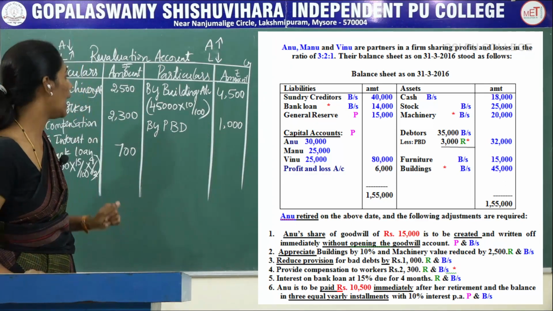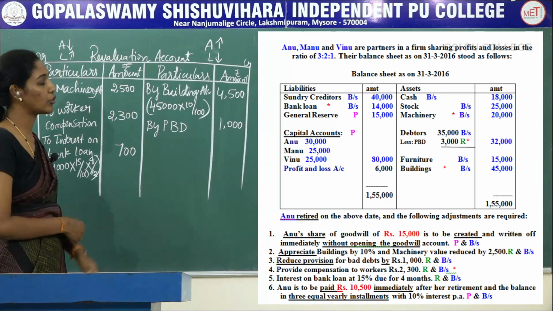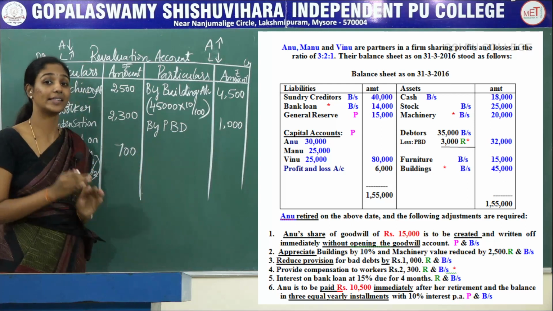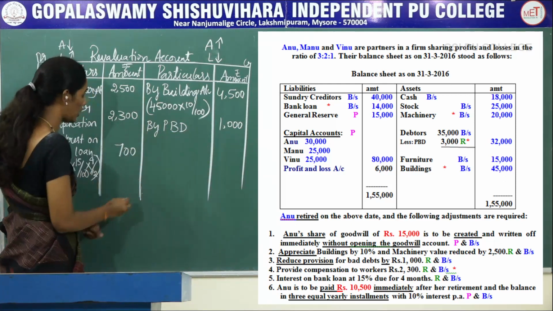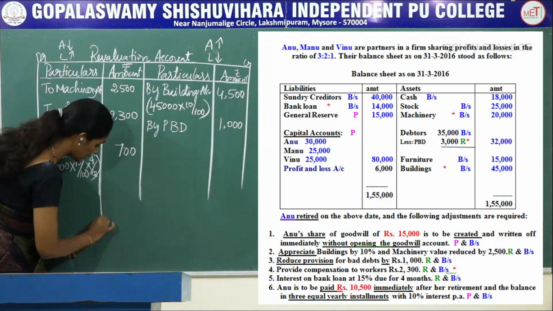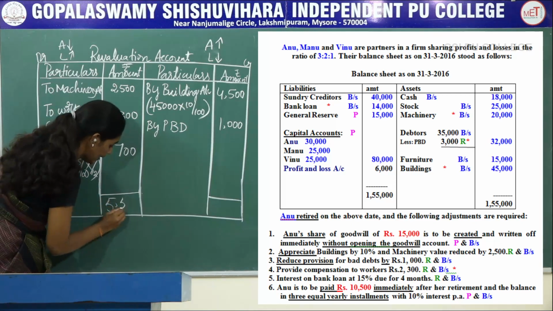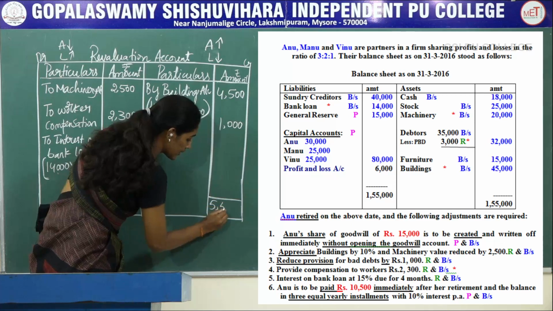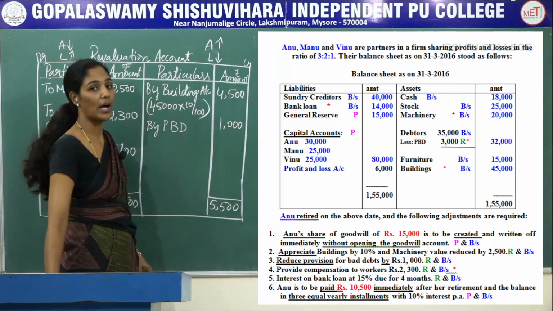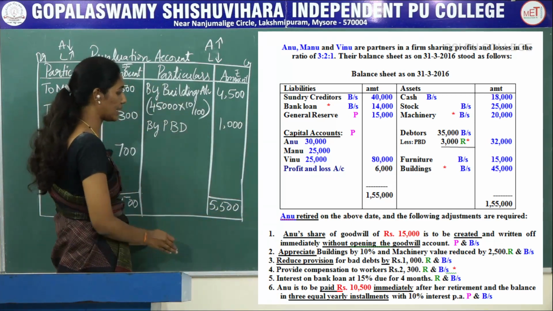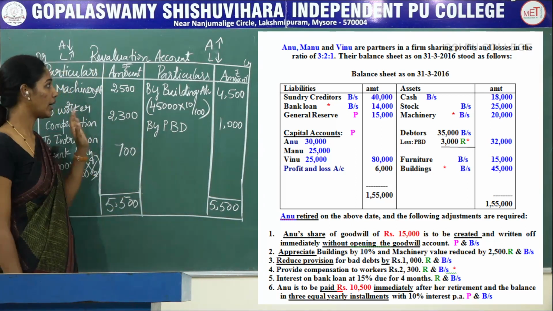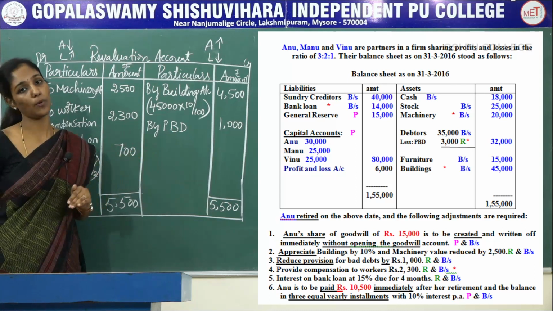So these are all the adjustments which are given in your problem. When you make a total of both the columns, you will get the same total on both the amount columns, that is rupees 5,500 on the debit side, and on the credit side the same total 5,500. It represents there is no profit or loss in the firm. So here in the revaluation account there is no profit or loss.